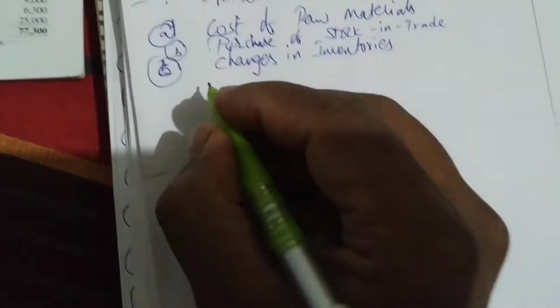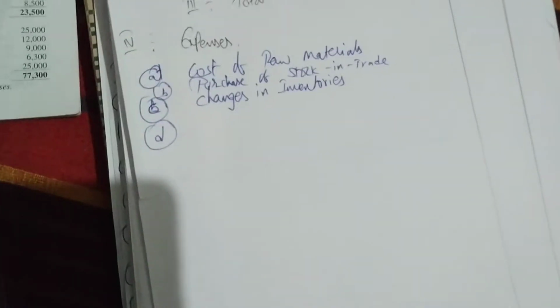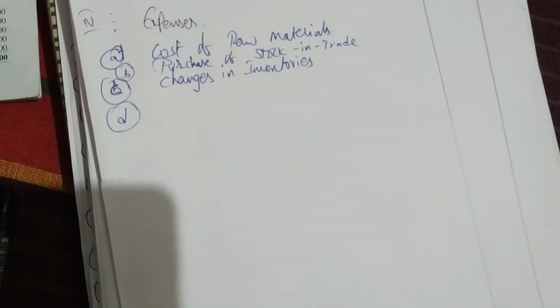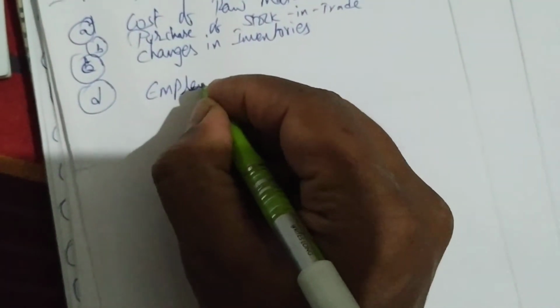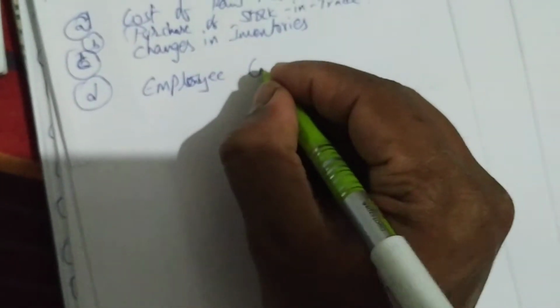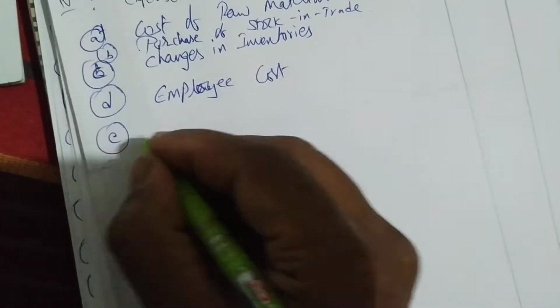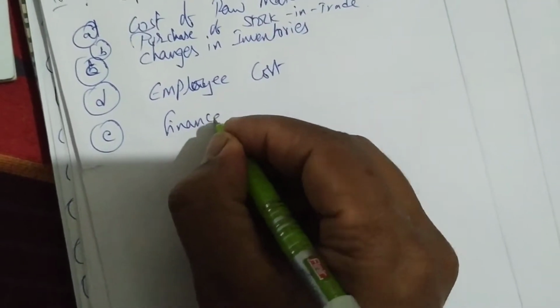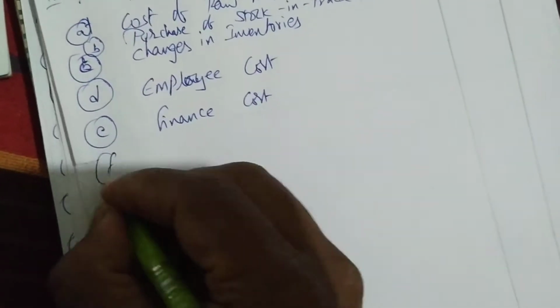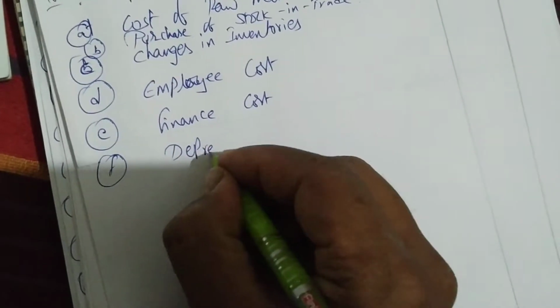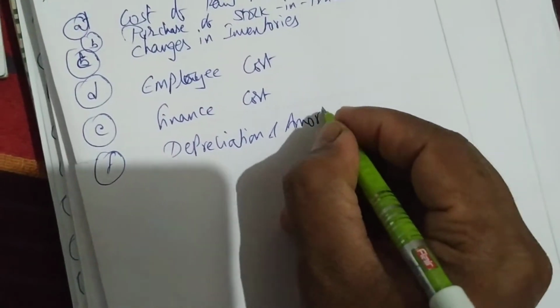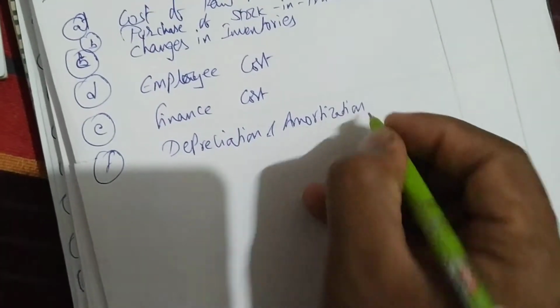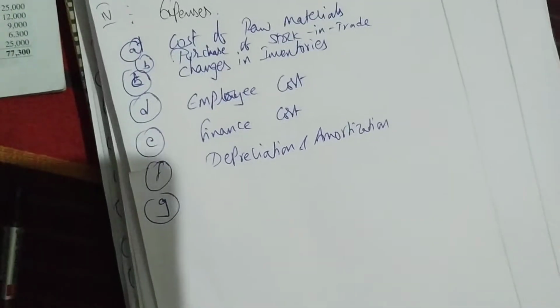C is changes in inventory. These three are related to inventories. Then next we have employee benefits, you can say employee benefit or employee cost. E is finance cost. F is depreciation and amortization. G is other expenses.